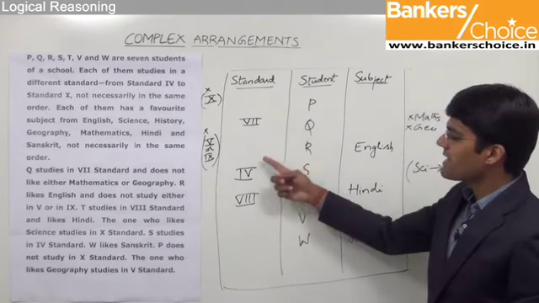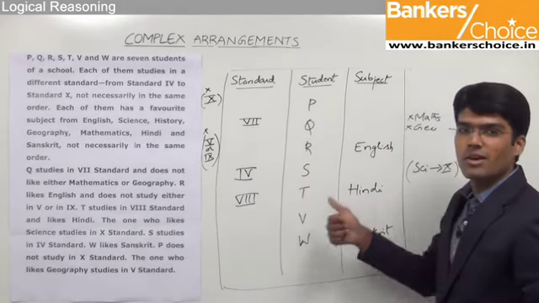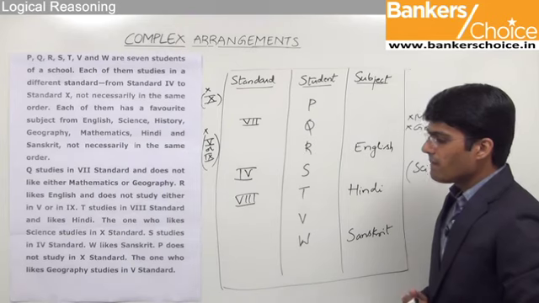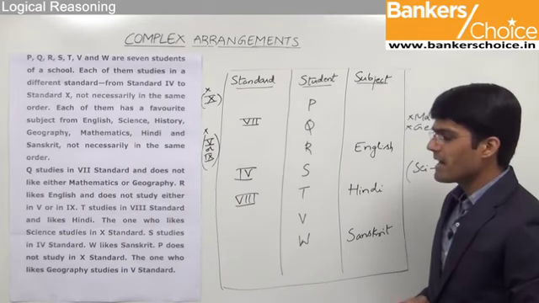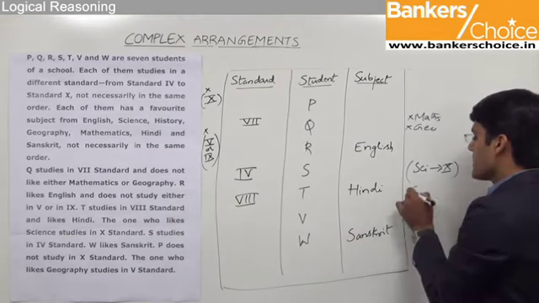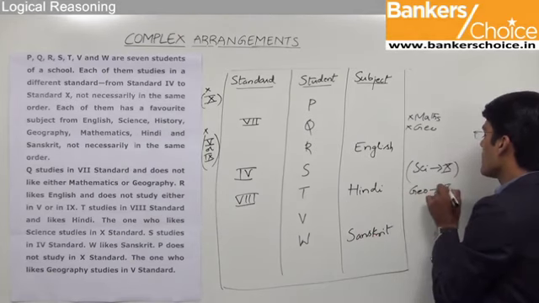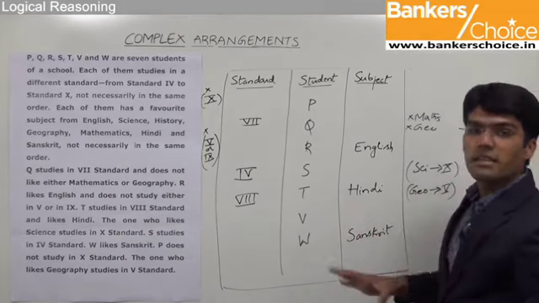As we can see, the 5th standard or the subject geography has not been allotted yet. So we cannot find out the exact position of 5th standard in geography. Let us simply mark it outside, meaning geography should go along with 5th standard. So this is the given information.